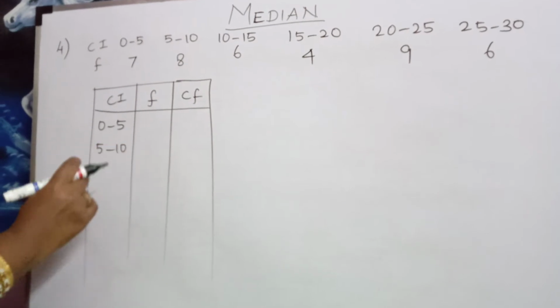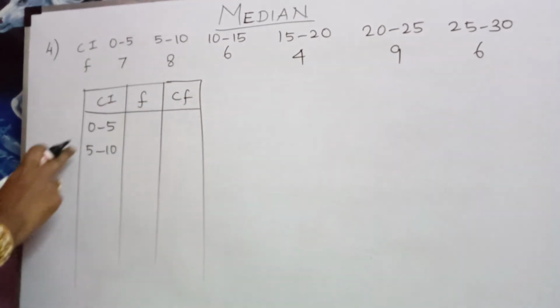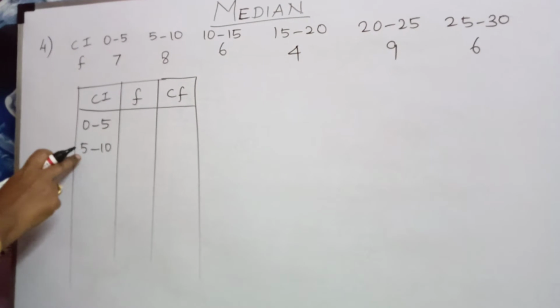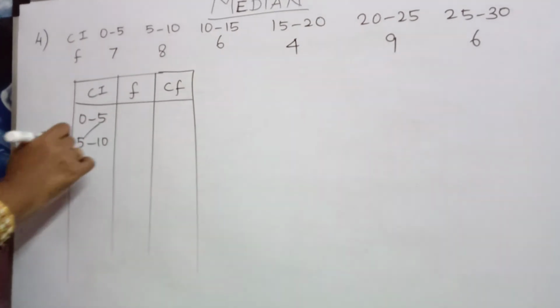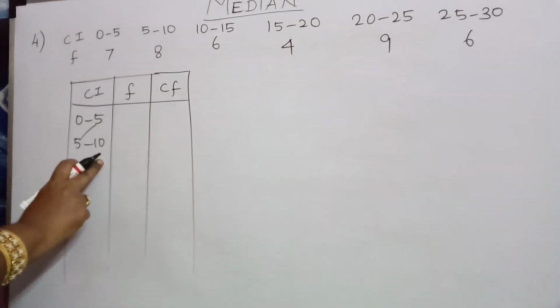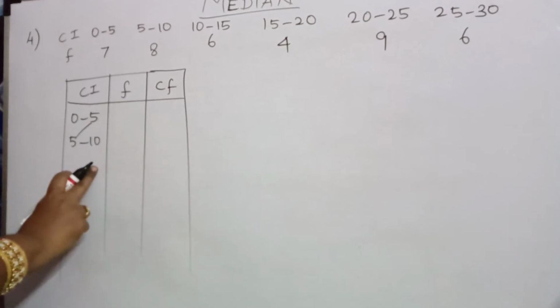Here we should check whether it is a true class limit or not. Here the upper limit is 5. The second one, the lower limit is 5. Both should be equal. Otherwise, we should modify the data. Here both are equal. Therefore, no need to modify the data.